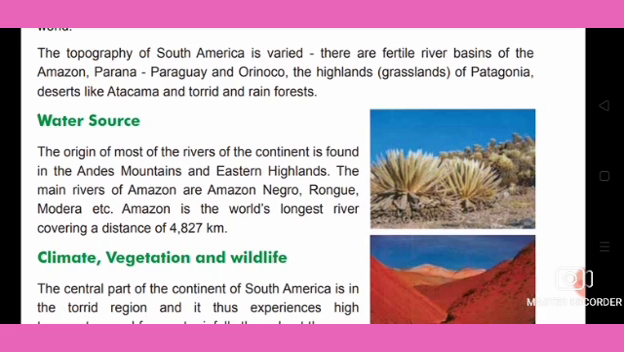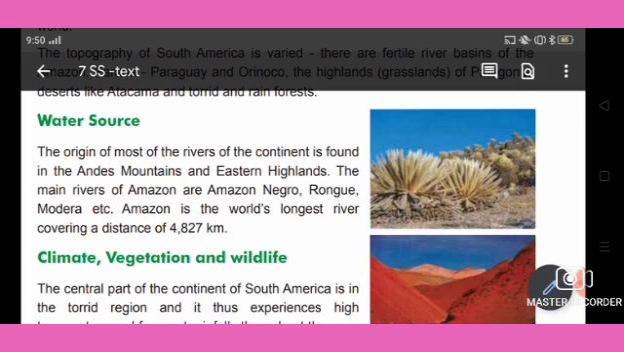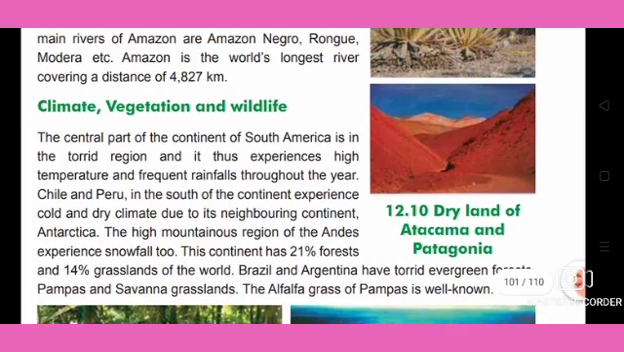The Amazon is the world's longest river, covering a distance of 4,827 kilometers. Then next we'll see the climate, vegetation and wildlife.